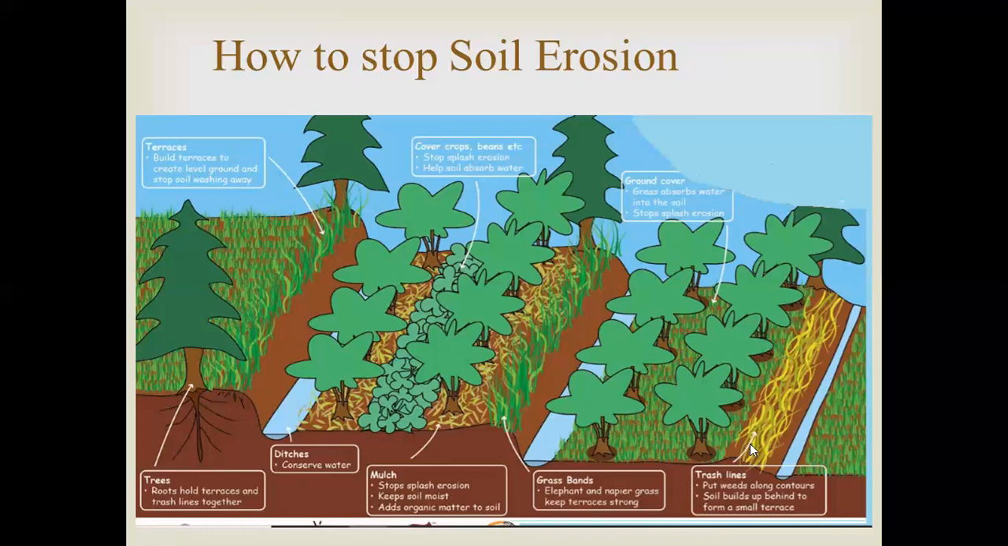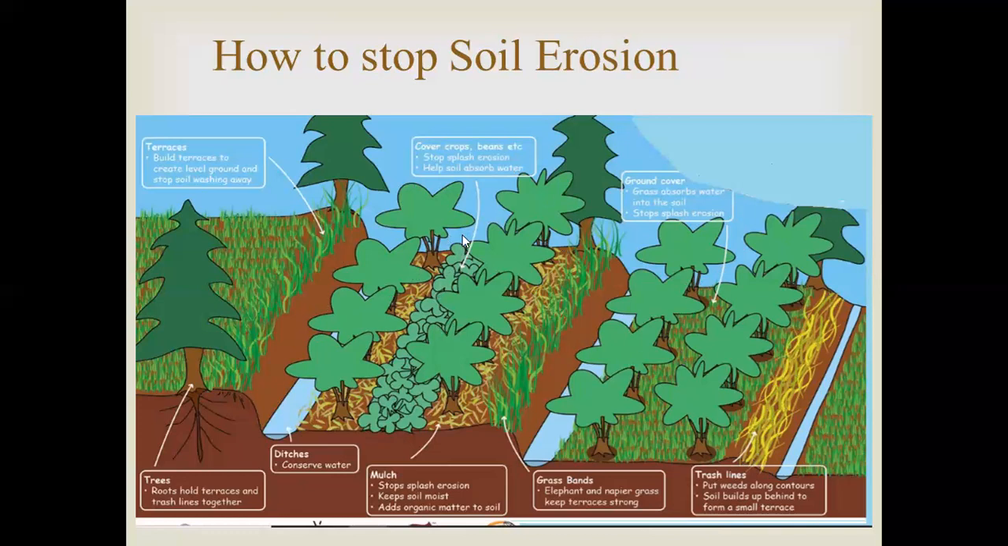And trash lines, that is you have to grow weeds, etc., along the contours, and the soil builds up behind these weeds to form a small terrace. Here also you are effectively stopping the soil erosion. So by planning it in this way, that is terrace farming, we can stop the soil erosion effectively.